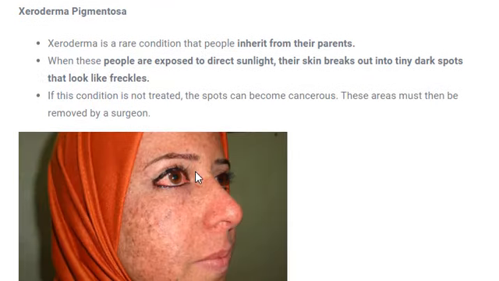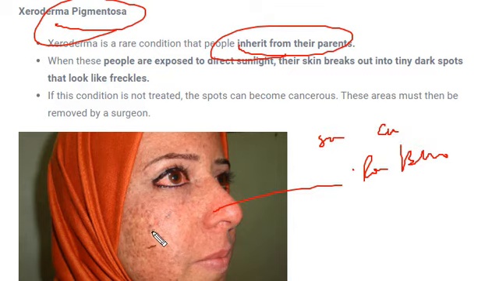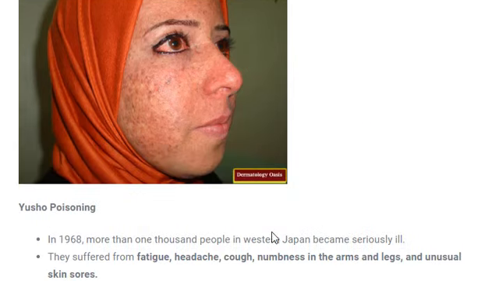Next is xeroderma pigmentosa. This is a genetic problem. It is inherited from the parents. So if anyone is suffering from xeroderma pigmentosa and is exposed to sunlight, you can see this lady's face has got some kind of pores and is blackish in color, and if it continuously gets exposed to sunlight, this can lead to cancer and even death. So if these kinds of diseases are not treated on time, it can be very problematic and cause cancer also.